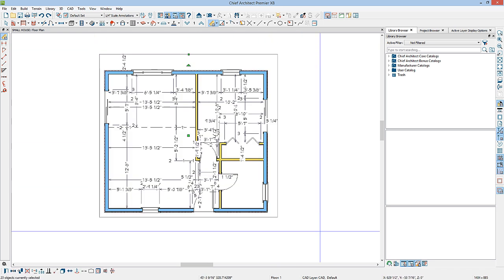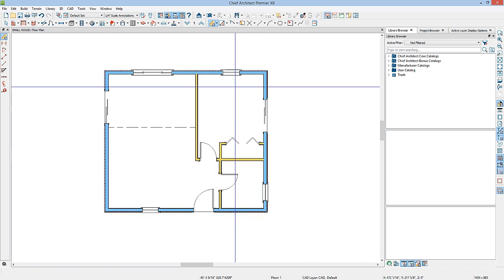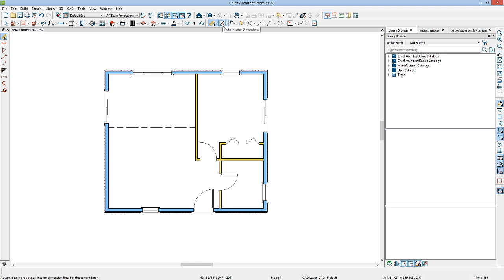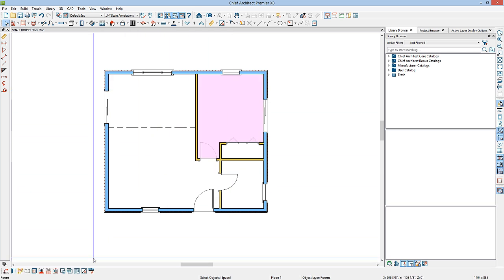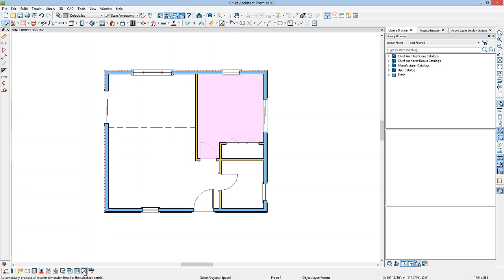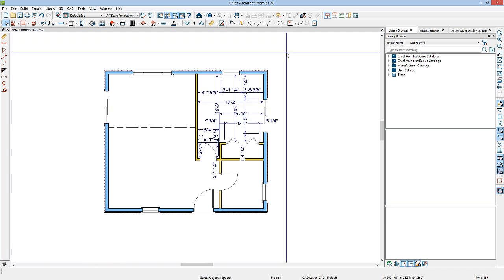I'll go ahead and delete all of these dimensions, and then instead of clicking on the button for the automatic interior dimensions to place dimensions in all of the rooms, I'll select the room that I want to place the dimensions in, and then you'll see your automatic interior dimension tool down here. When I click, it'll place the interior dimensions only in that one room.